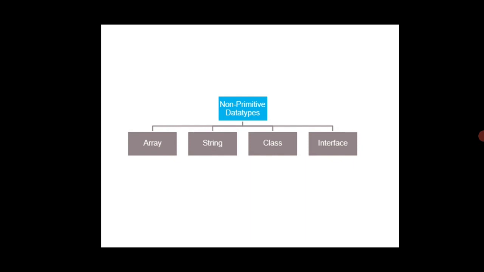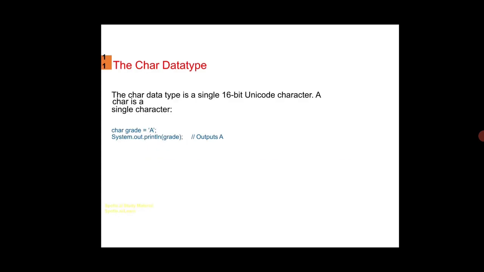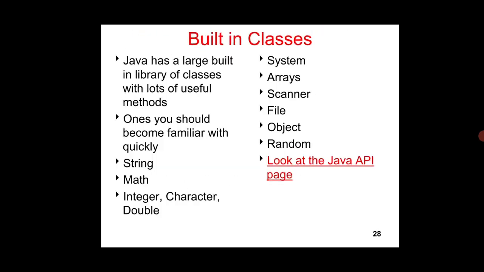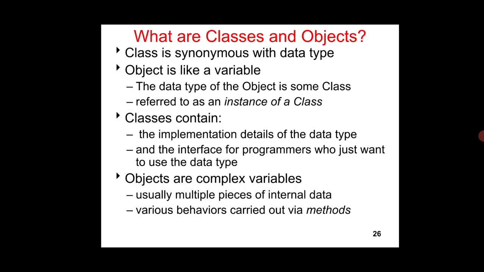Next we are going to see about non-primitive data types. First one is array, second is string, third is class, and last is interface. Class and object: class is synonymous with data types. Object is like a variable.